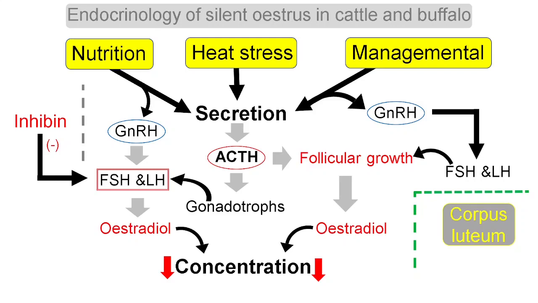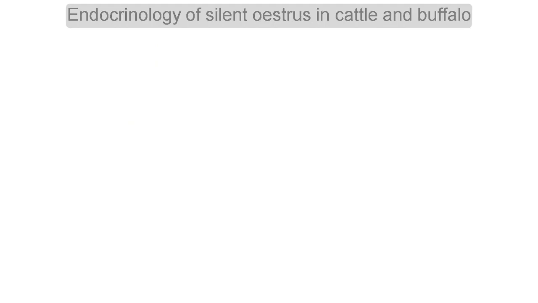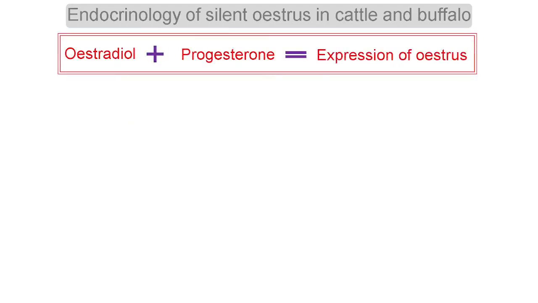So if the growth and development of the corpus luteum is not proper, the progesterone level also decreases. The progesterone level is also influenced by the corpus luteum growth and development. So the progesterone level is directly proportional to the growth and development of the corpus luteum. So let us see how these hormones play a very important role in the expression of estrus.